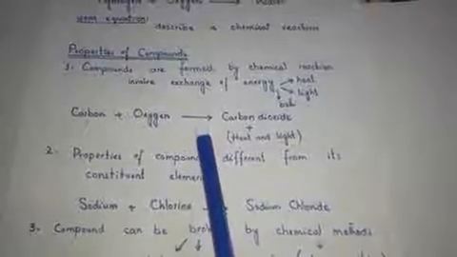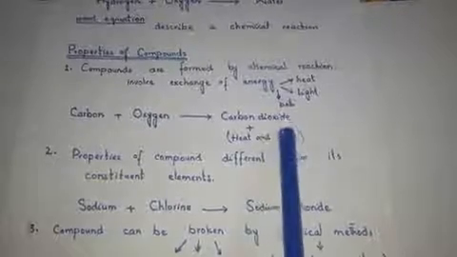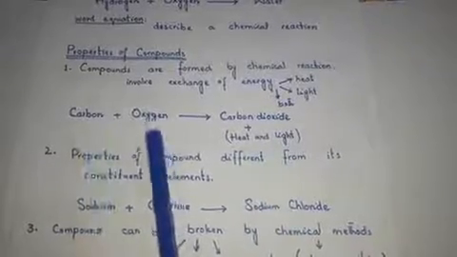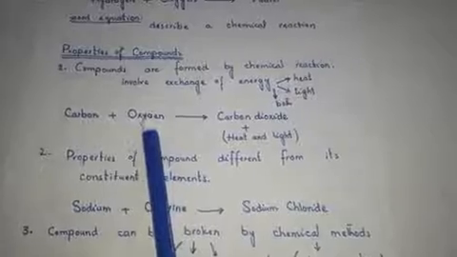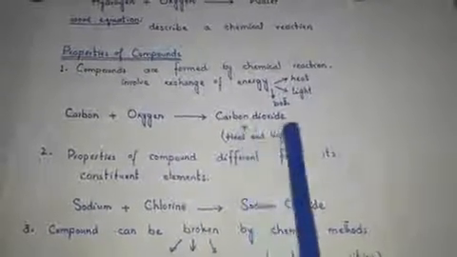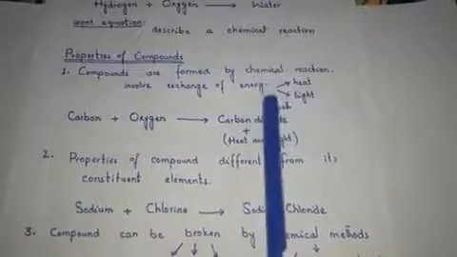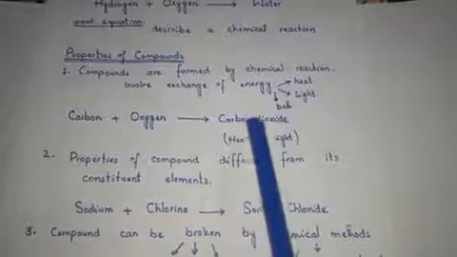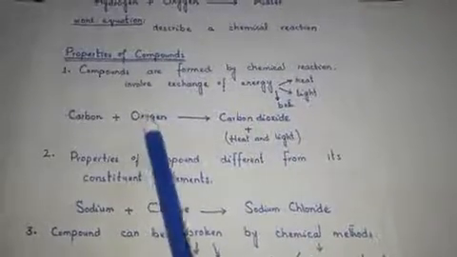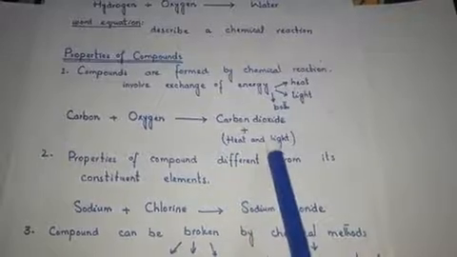When carbon reacts with oxygen, there is a burning process that forms carbon dioxide, and also heat and light are produced. So the first property is that compounds are formed by chemical reactions which involve exchange of energy. Energy can be used or given out, but in this burning process of carbon and oxygen, heat and light both are given out.